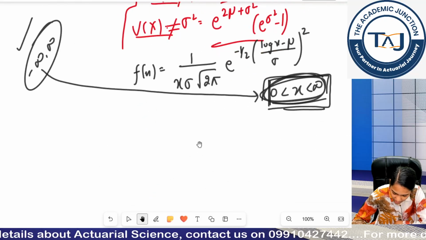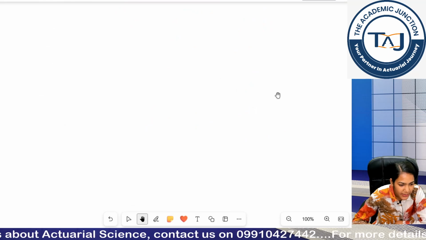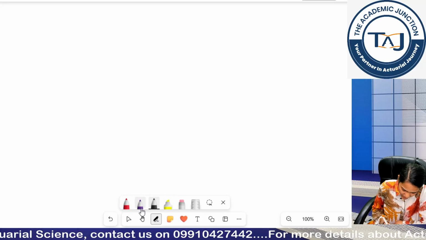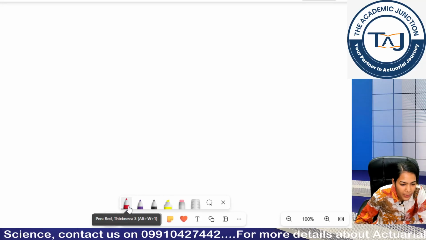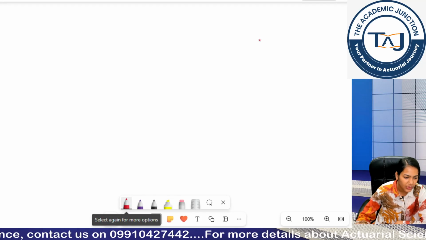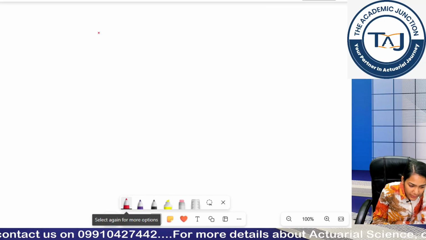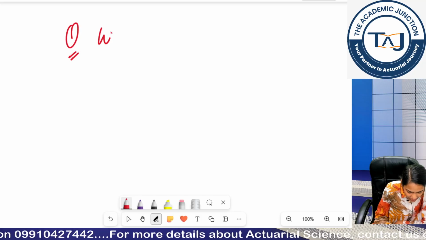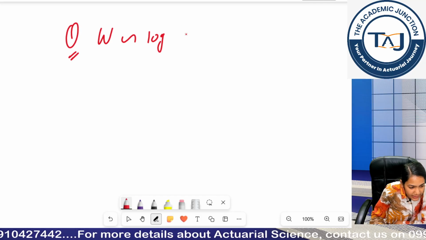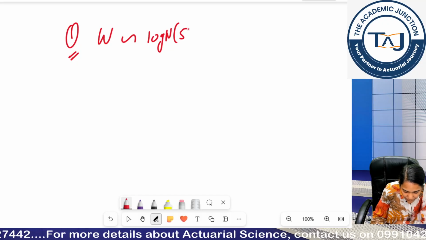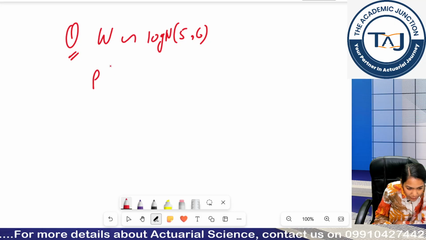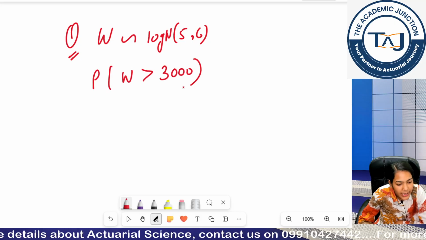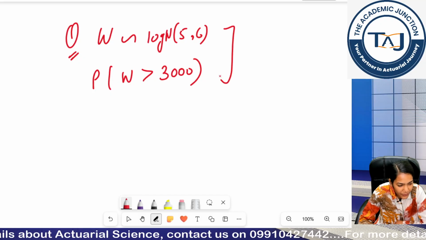Again, this is not the scope of the current chapter. So we would discuss it in later chapters when we are working on why log normal distribution is used. So it's a matter to be discussed there. So now let's do a question. Your W is defined as W follows log normal 5 comma 6. You have to calculate probability W is greater than 3000. Let me do this question and I will give you a different question.